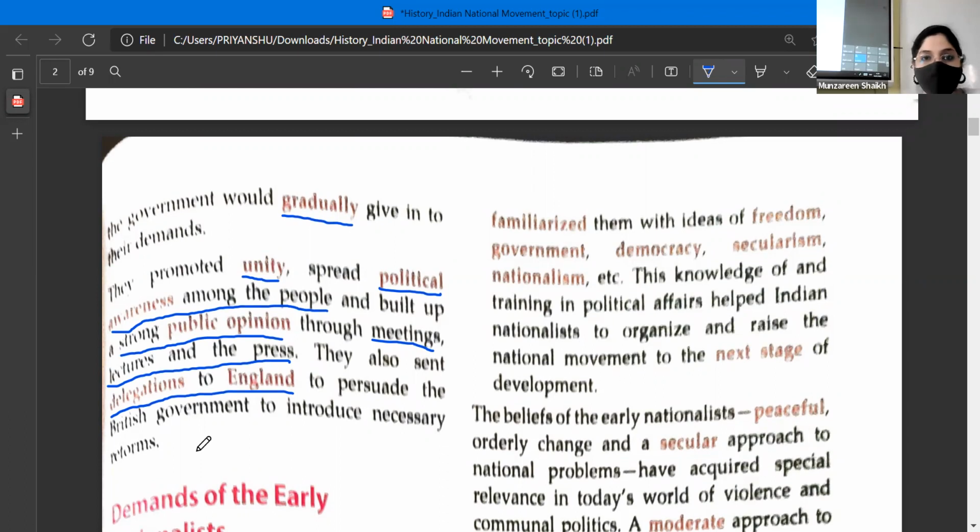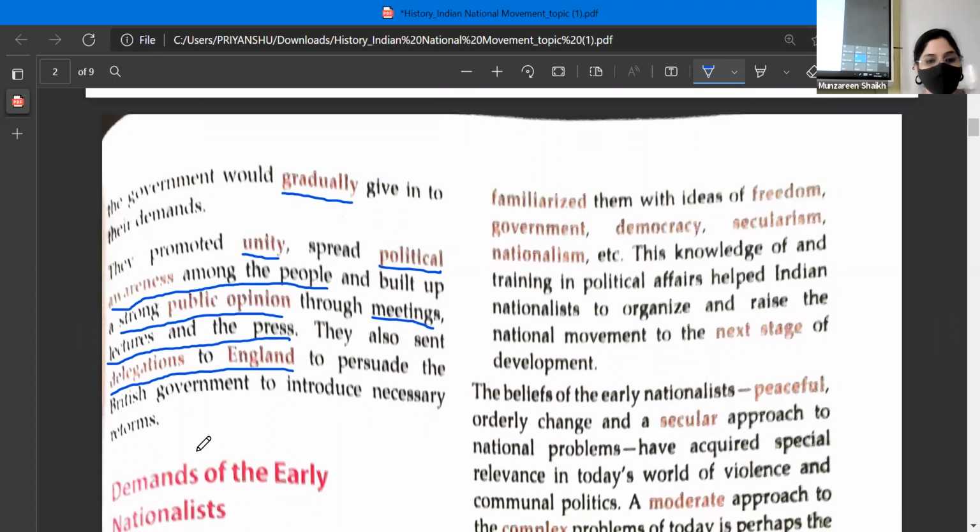Fine? So this was the method of the moderates. And the extremists, which we will study in the next subtopics, were completely opposite of the moderates. All right, please underline. Yes, we have already underlined sending the delegations to England.